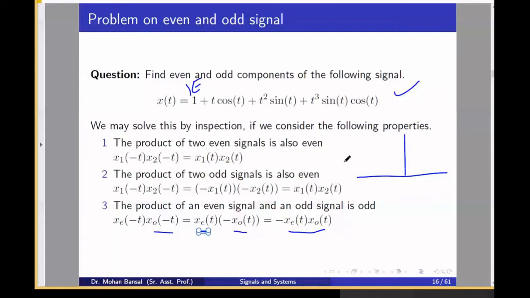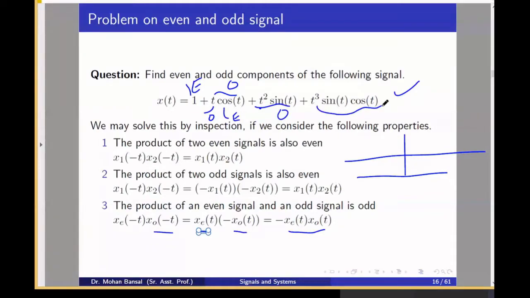This is 1. So it is symmetric around the y-axis. t is our odd signal, cos t is our even signal. Overall t cos t will be odd. Okay. What is t square sin t? Odd, sir. Yeah, correct. t square is even, sin t is odd. So it will be odd.